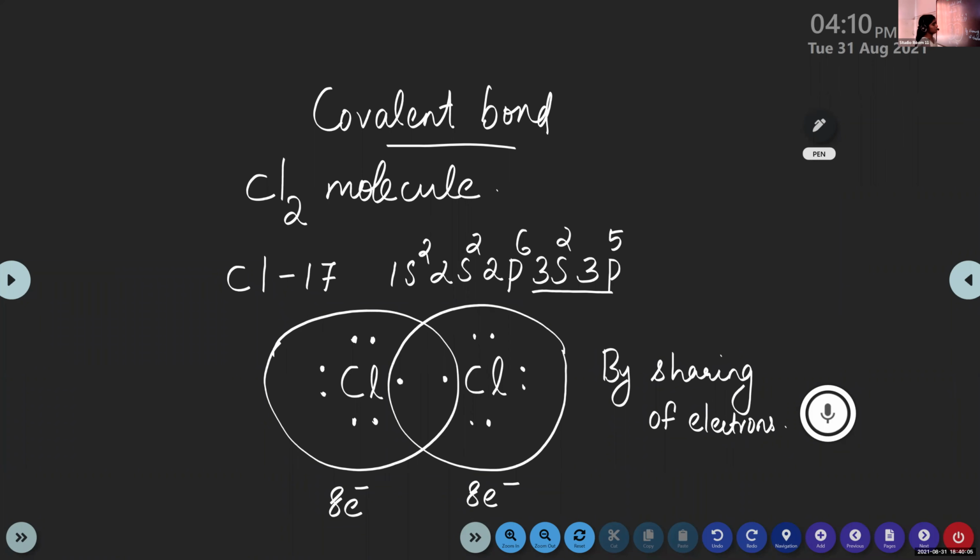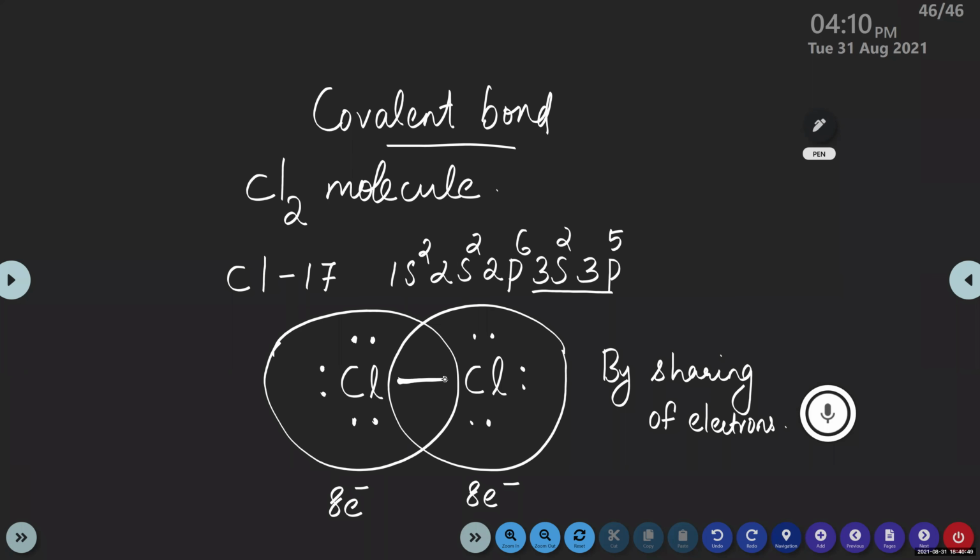So the bond formed between these 2 chlorine atoms is a covalent bond, because of sharing of electrons. This is clear, children? About covalent bond? Yes or no? Yes. Then you can also make these 2 dots into a bond. Cl-Cl bond will be formed between these 2 chlorine atoms due to the sharing of electrons. This is clear for you?